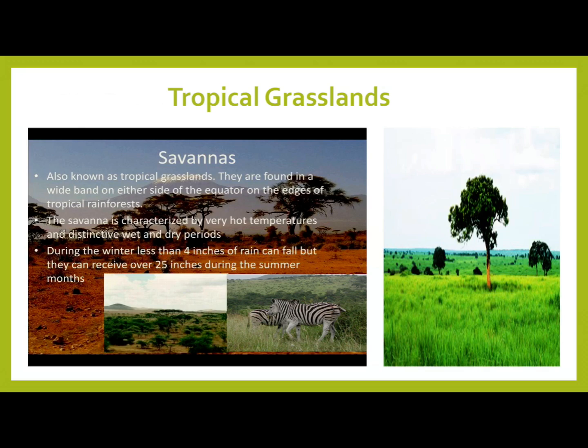summer months. Dear students, in these grasslands, tall and thick grass along with scattered trees are found, and the animals like zebras, elephants, deer, leopards, giraffes, etc. are the main wildlife of the tropical grasslands.